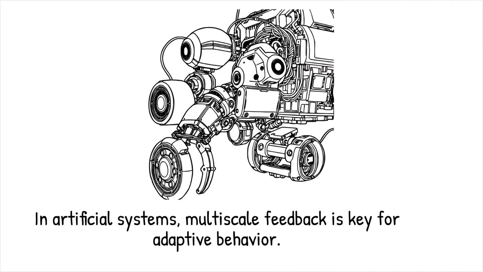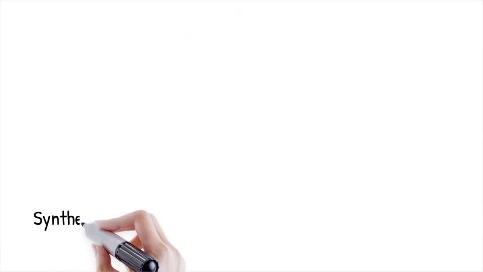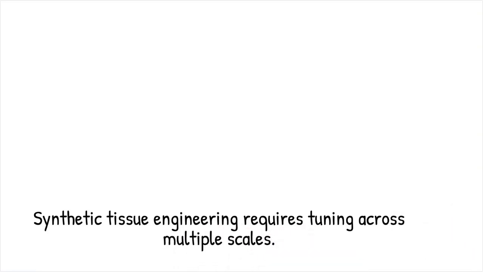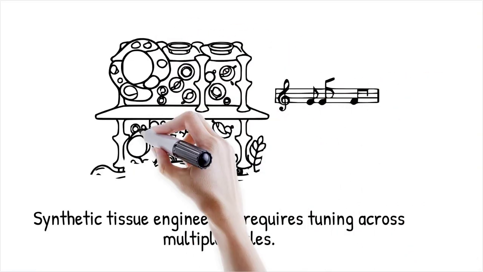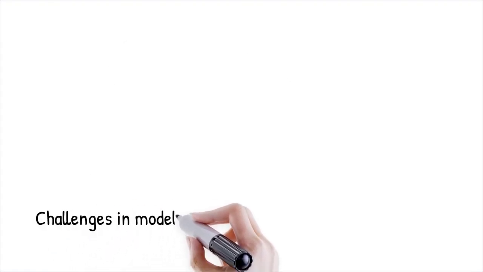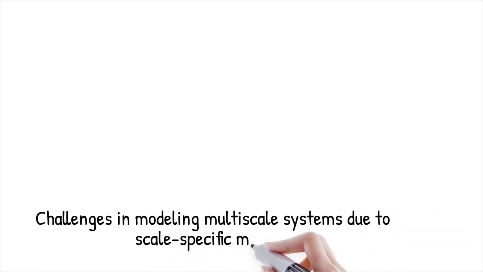Engineered materials like metamaterials and soft robotics also harness multiscale principles to perform tasks beyond the reach of conventional devices. In synthetic tissue engineering, cell behavior must be tuned in coordination with scaffold architecture, mesoscale, and mechanical load, macroscale, to achieve functional tissue regeneration. It's like composing music, where the choice of individual notes must harmonize with tempo, rhythm, and structure to create an emotional symphony.